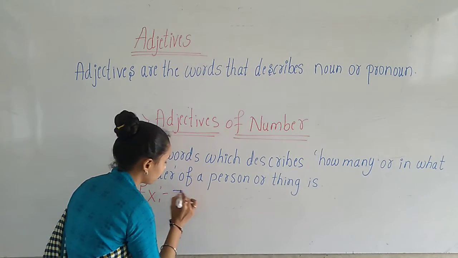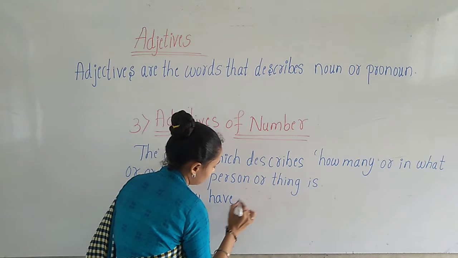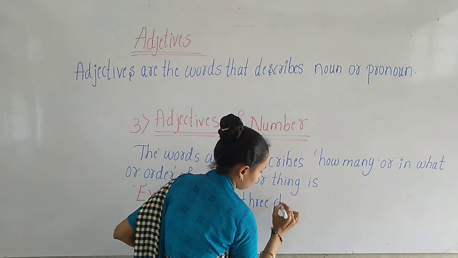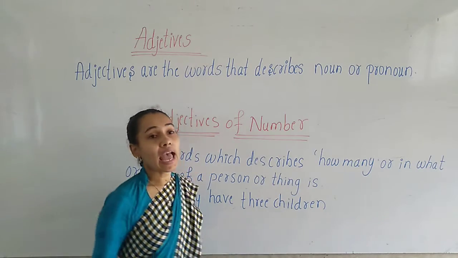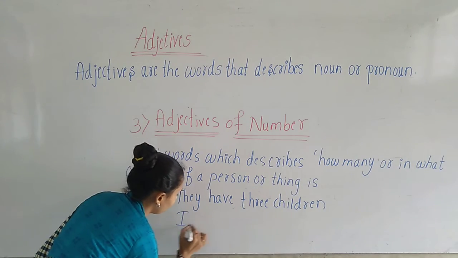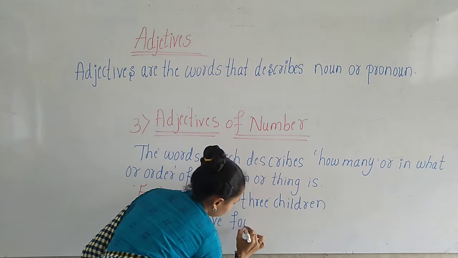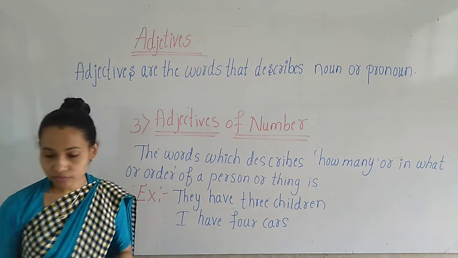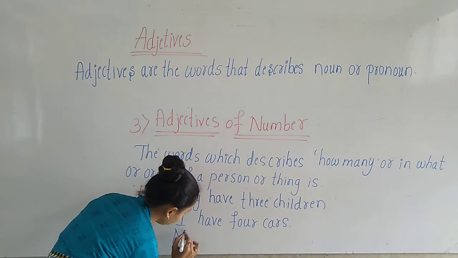They have 3 children. Okay. I have 4 cars. My friend has 3 kittens.